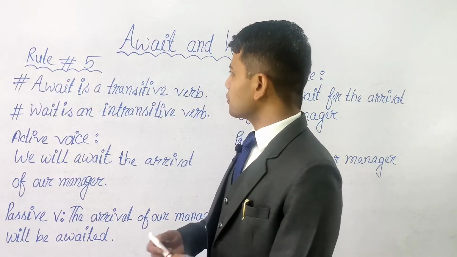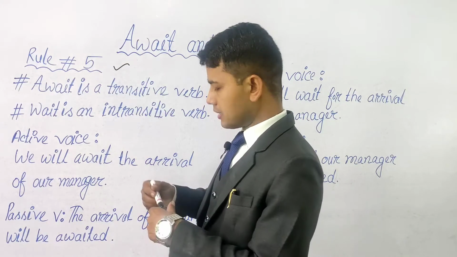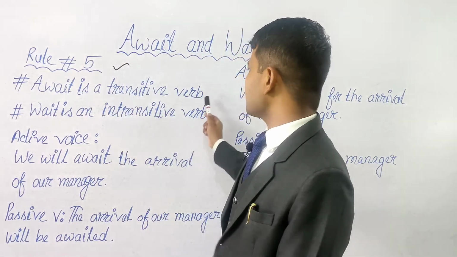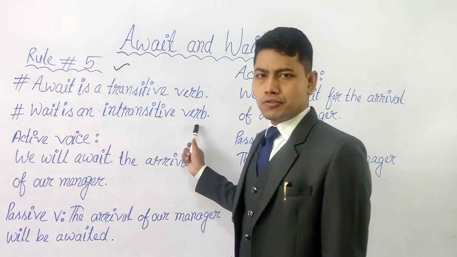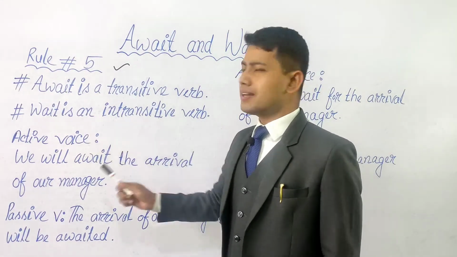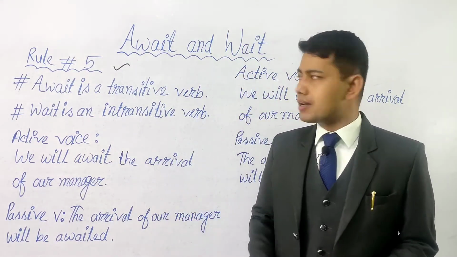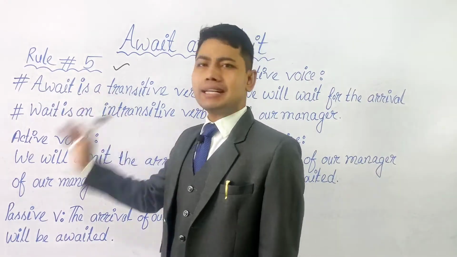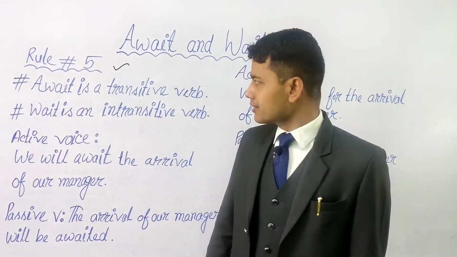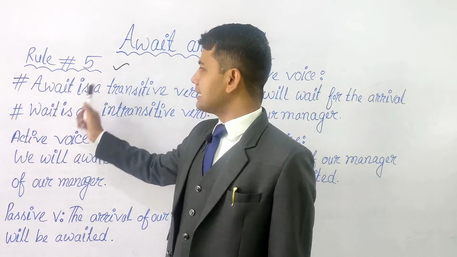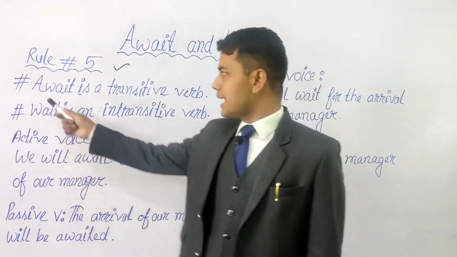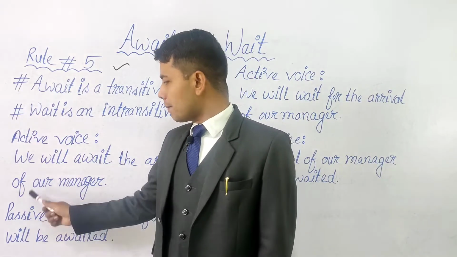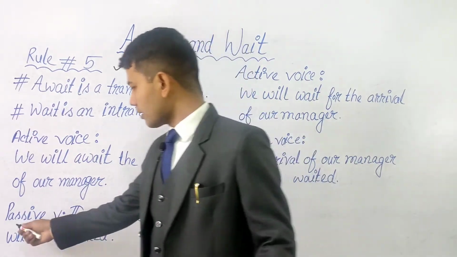Now we'll talk about rule number 5. Await is a transitive verb, whereas wait is an intransitive verb. Wait takes preposition before an object, but await doesn't take any preposition before an object. Await takes direct object. That is the reason in many places await is used in passive voice, right?